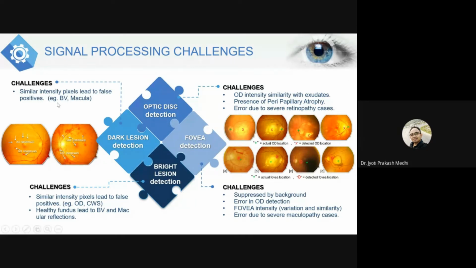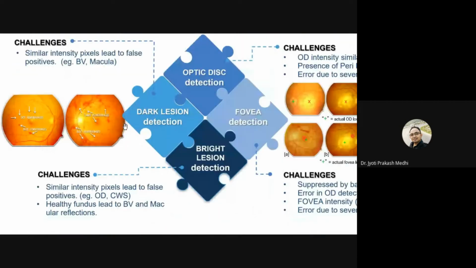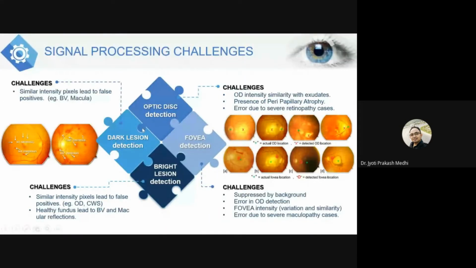Blood vessels and macular regions appear the same in intensity as the hemorrhages or microaneurysms, so they offer a hindrance in detection. So these are the challenges which we face while processing or constructing any algorithm for the detection of fundus images.